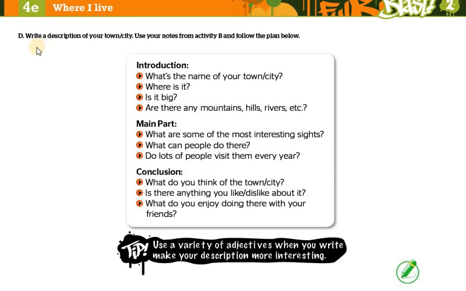For example, let's read the question. We have write a description of your town, city. Use your notes from activity B and follow the plan below.